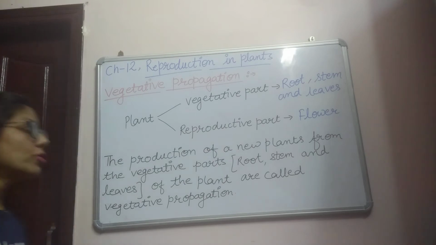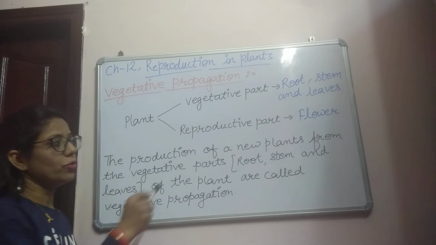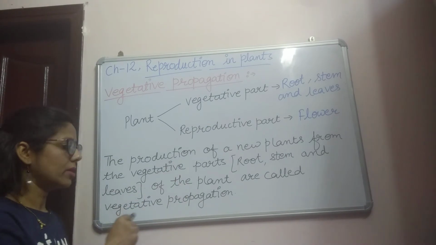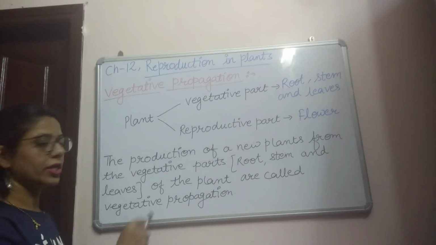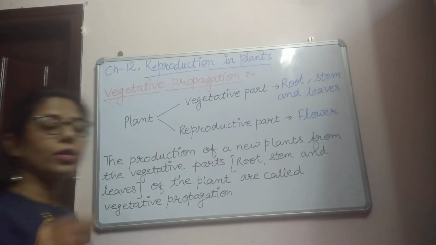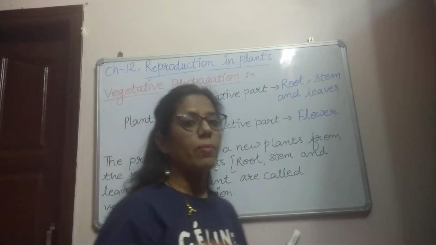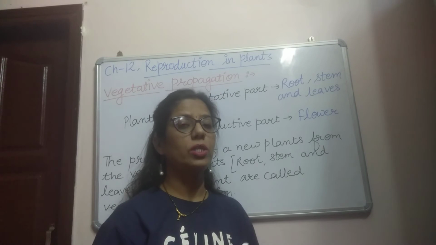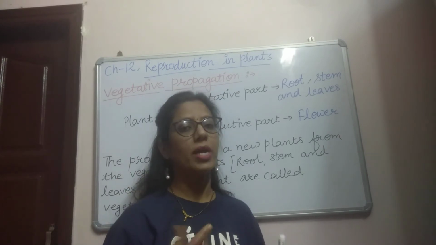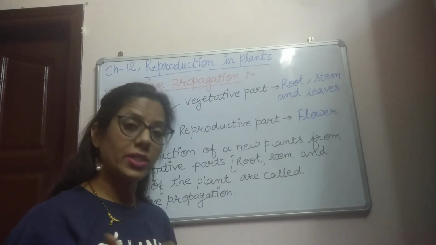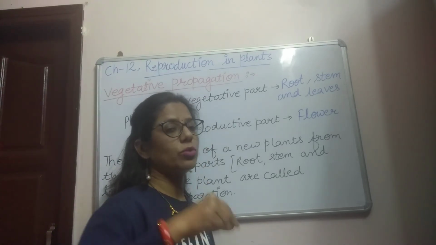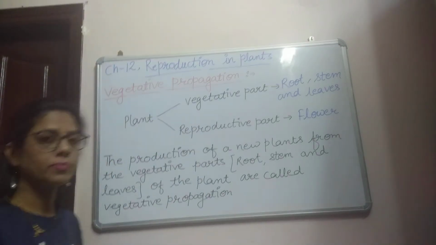So we can define vegetative propagation: the production of new plants from the vegetative parts like root, stem and leaves of the plant is called vegetative propagation. It means whenever a new plant grows from root, stem or leaves, this type of reproduction is known as vegetative propagation, because root, stem and leaf are vegetative parts.